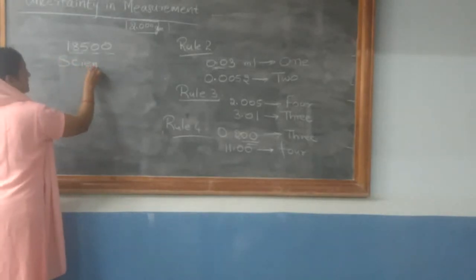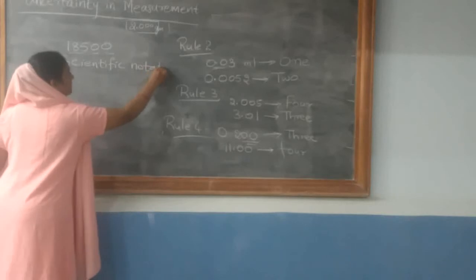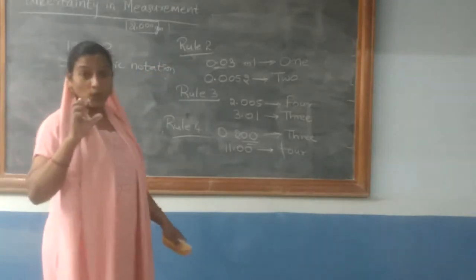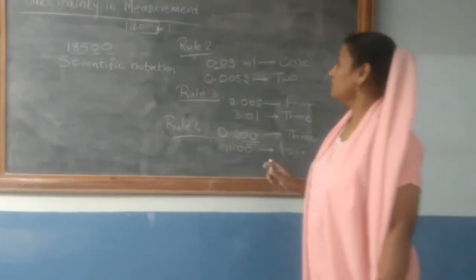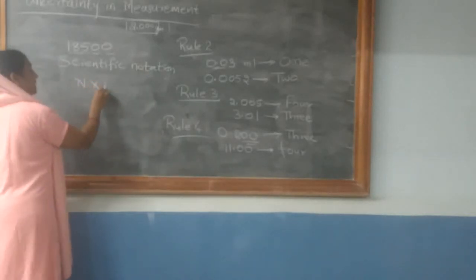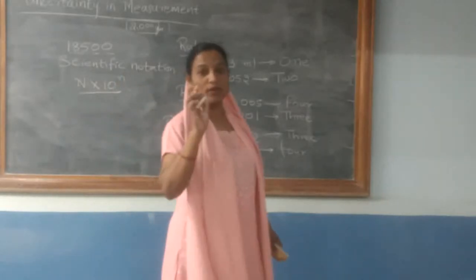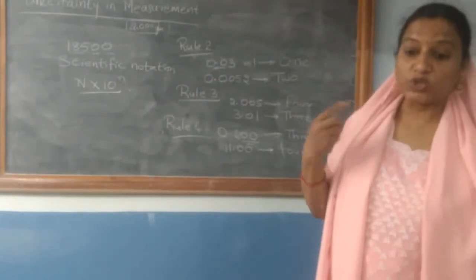The value is reported in terms of scientific notation, wherein any reported value is indicated in the form of capital N into 10 raised to small n. Now you should know what is capital N and what is small n.